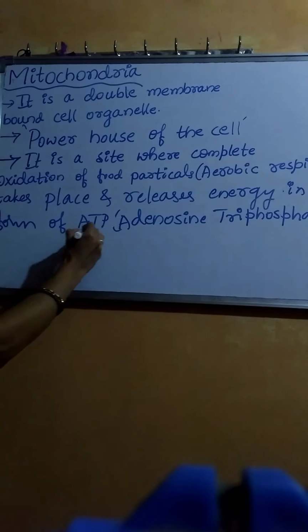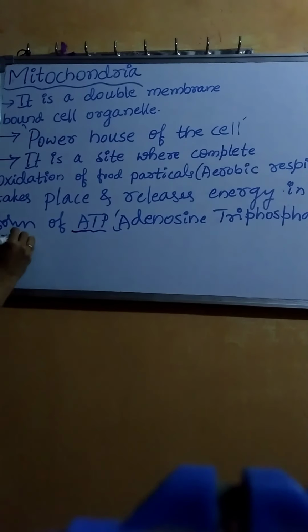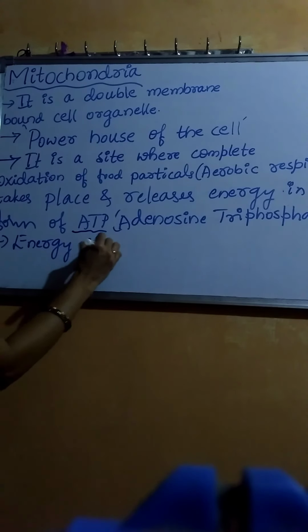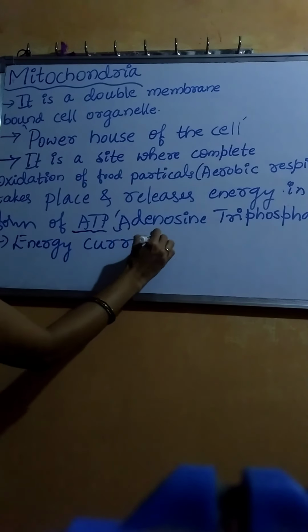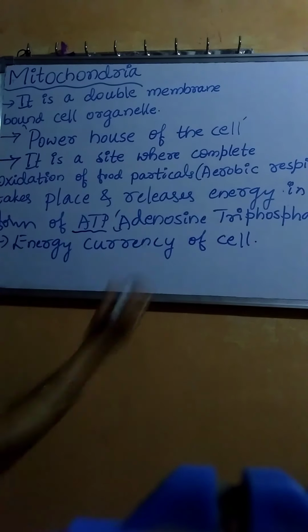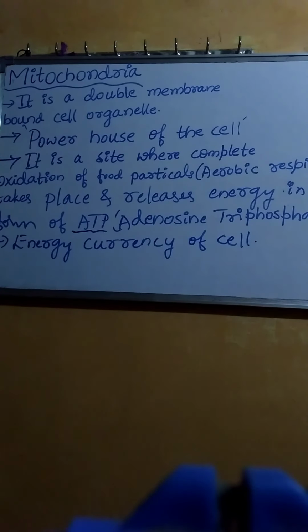Hence ATP is commonly called the energy currency of a cell.